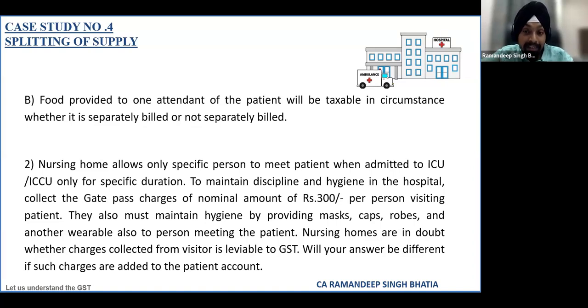So this 300 rupees charge is for the purpose of giving proper care to the patient only. And that is why, even if there is some supply of goods, eventually they are care facilities only, and these are part and parcel of healthcare services and will not be taxable. Even though sometimes it is collected from the relatives, consideration flowing from a third party is not a factor which will determine the nature of the services. So whether it is paid by the relative or added to the patient cost, I am of the view that it will be an exempt supply and will not be taxable.